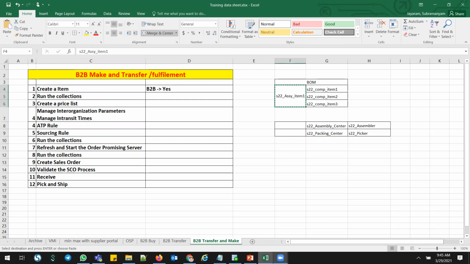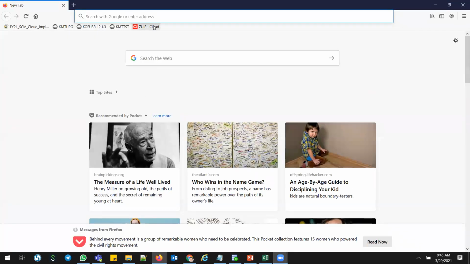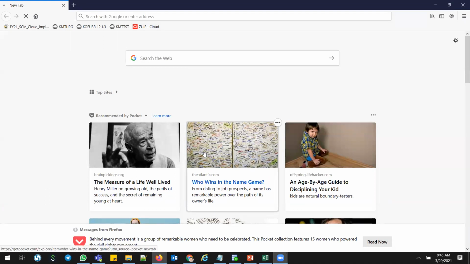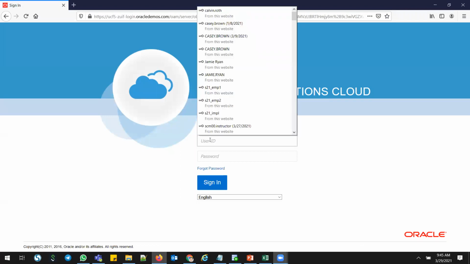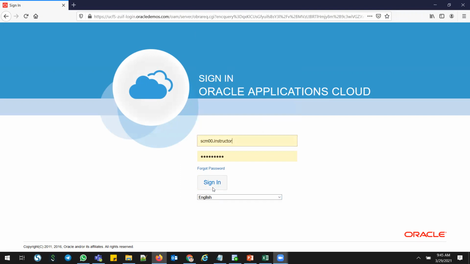This assembly item, let me go into my environment. And again, as a prerequisite, I'm using all my Vision users and Vision org structures. I'm not creating my own here, to reduce the time.